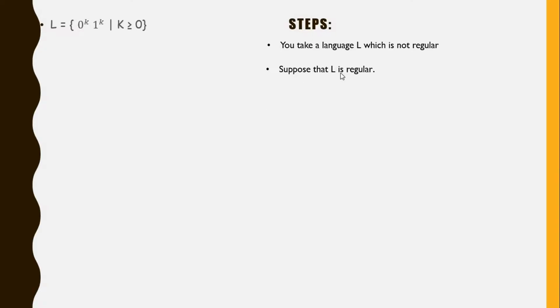If L were regular, then there would be a variable P, which in practice is the number of states. And P is called the pumping length. But in reality, there is no P. P doesn't even exist. And that's because L is not regular. And that means that there is no DFA. There is no number of states. And there is no P, right?